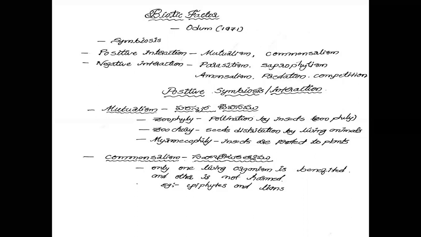At the same time, plants are also benefited by seed distribution. Plants cannot move from one place to another, but seeds are moved by wind and by animals. How do animals move them? Animals collect fruits from the plants, and the seeds enter the digestive system of the animal.